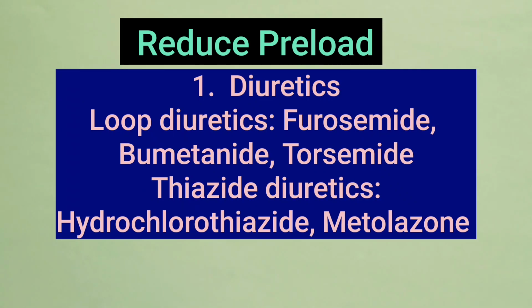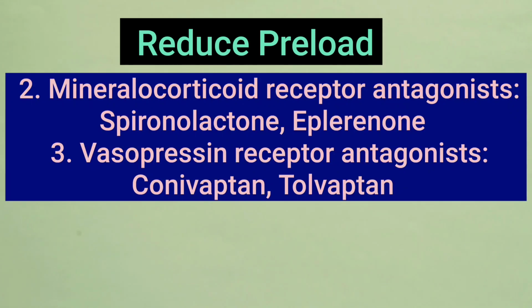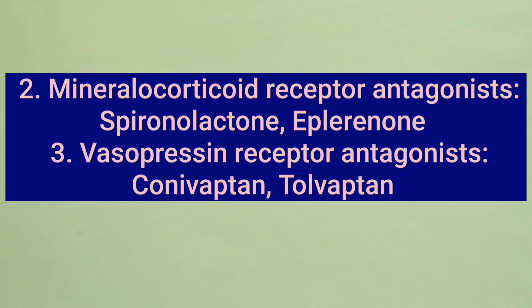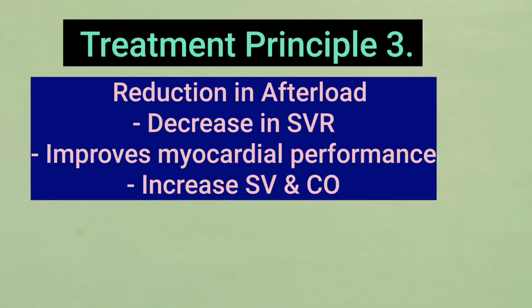The next class of drug is mineralocorticoid receptor antagonists, and the drugs are spironolactone and eplerenone. The next class of drug is vasopressin receptor antagonists, and the drugs are conivaptan and tolvaptan. Next, the third treatment principle is afterload reduction. Afterload is affected by systemic vascular resistance. By reducing the systemic vascular resistance, the afterload decreases.